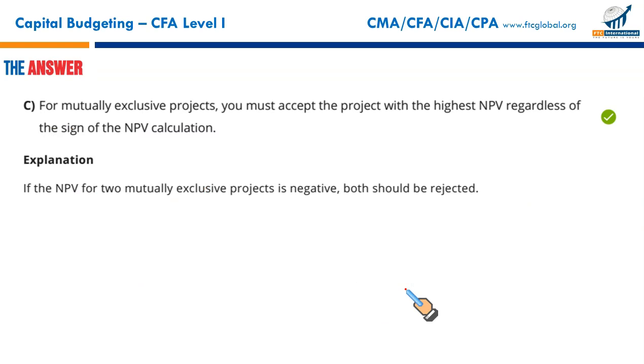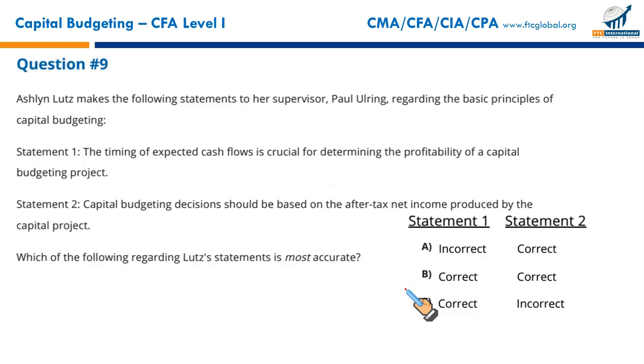Again, a theoretical question. Ashline Lutz makes the following statement to her supervisor, Paul Olring, regarding the basic principles of capital budgeting. Statement 1. The timing of expected cash flows is crucial for determining the profitability of a capital budgeting project. Yes, the earlier the cash flows are received, the better. And the farther the cash flow is from the starting point, the present value would be lower. So the timing is crucial. It's a correct statement.